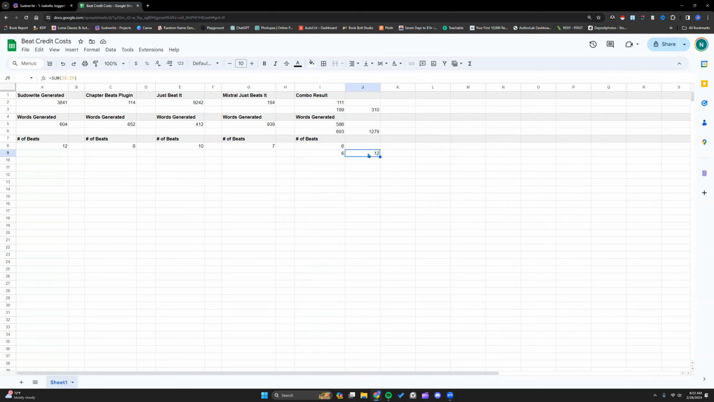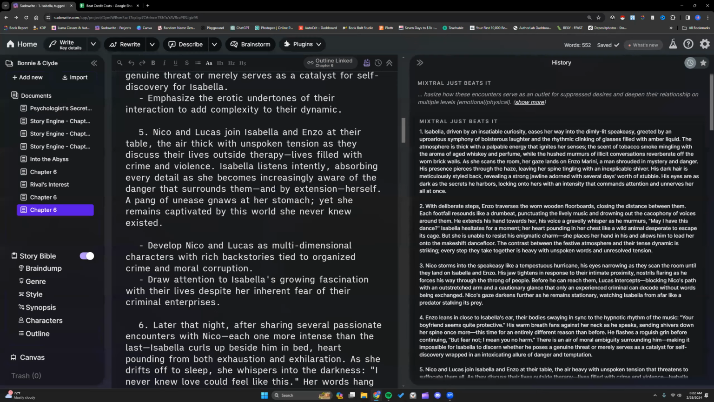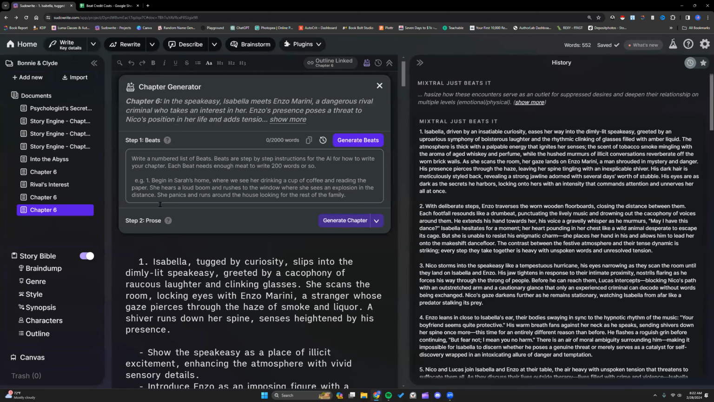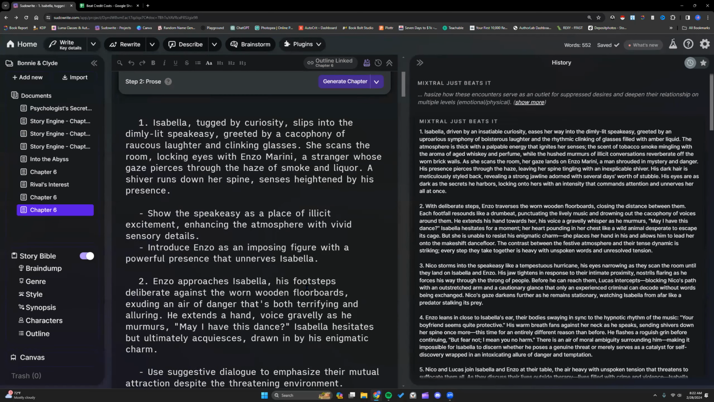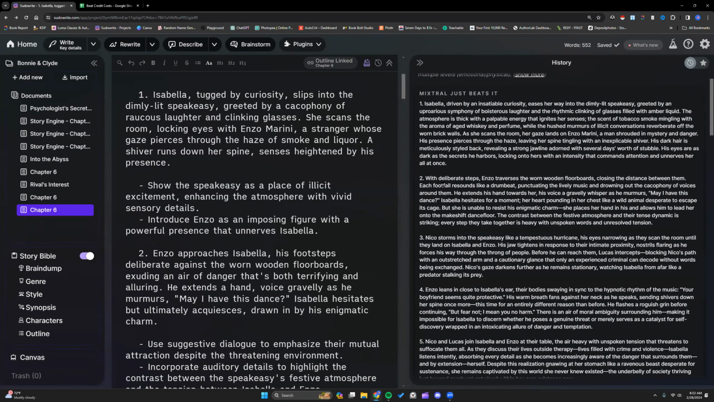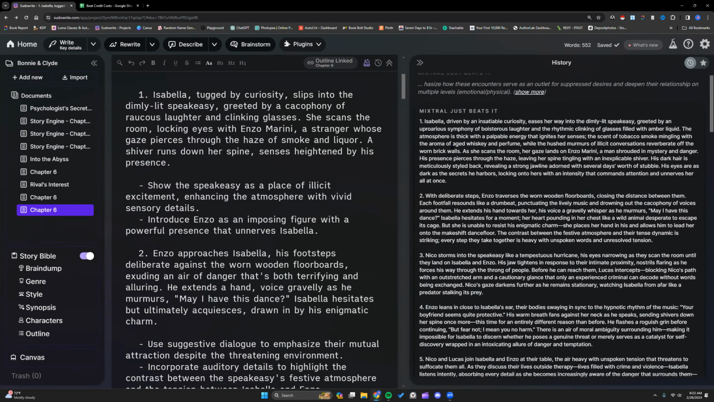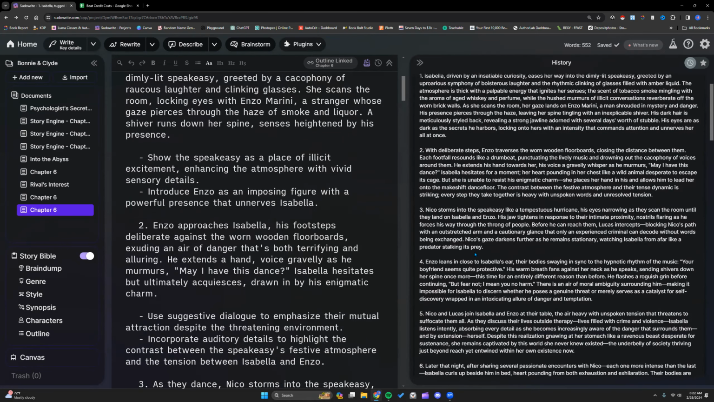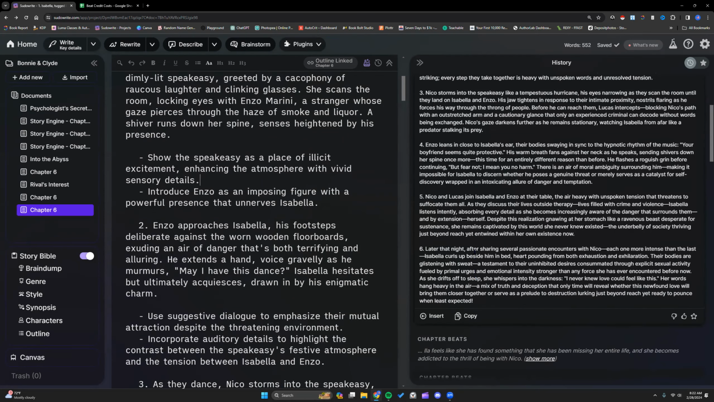Actually, no, this wasn't 12 beats. It was 6 beats for each one, just lengthened up. You could probably actually do 12 if you want to draw out the scene. And just a brief look at it again. So this was the result of our chapter beats plugin. And this was running Mixtral Just Beat It on these results. So you can see, in my opinion, this is a much better start.